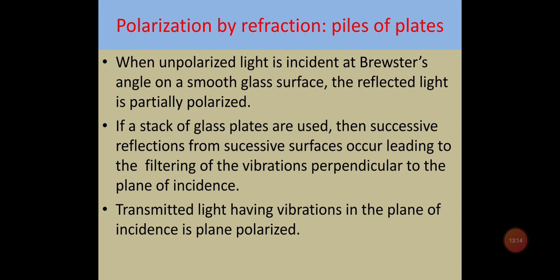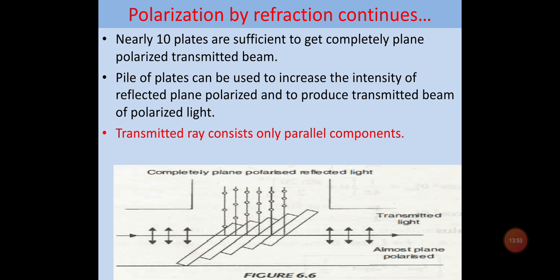And the intensity of the reflected beam is very weak. Means we are getting two beams: a reflected beam whose intensity is very weak, and the other is the transmitted light which is not plane polarized. So in order to increase the intensity of the plane polarized reflected beam, what we should do is increase the number of reflections, and consequently we should increase the number of plates, right? So the light is incident at the polarizing angle on the first of a pile of thin parallel faced plates, one on top of the other, as I have shown here in the figure.